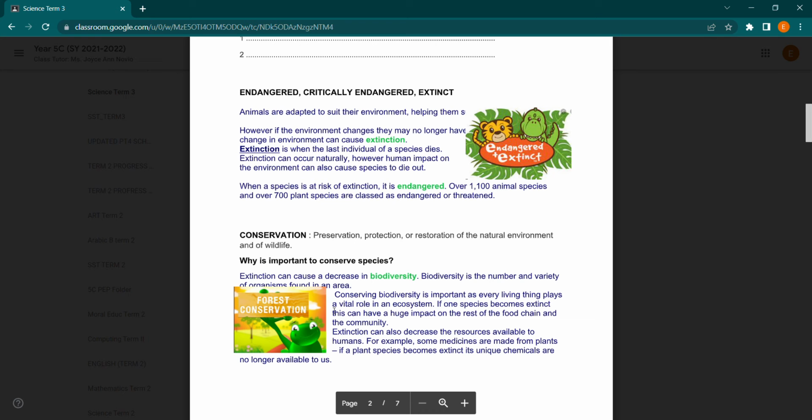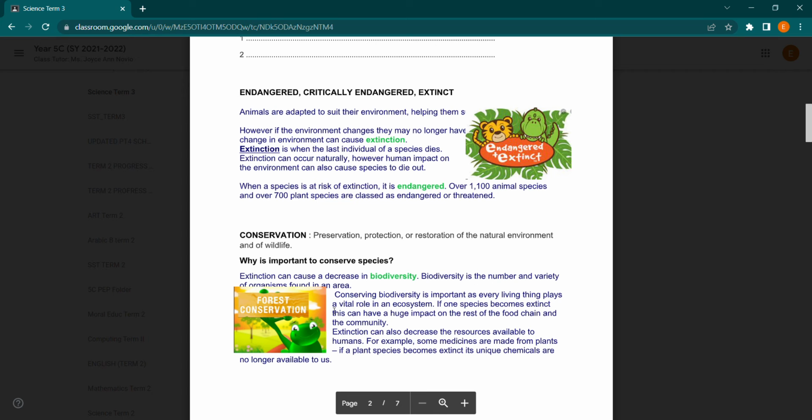Conserving biodiversity is important as every living thing plays a vital role, meaning an important role, in an ecosystem. Ecosystem is like their food chain. I'm going to tell you about the food chain later. If one species becomes extinct, then this will cause a huge impact on the rest of the food chain and the community. Like for example, a plant is eaten by a grasshopper, and the grasshopper is eaten by another animal. Okay. Extinction can also decrease the resources available to humans.